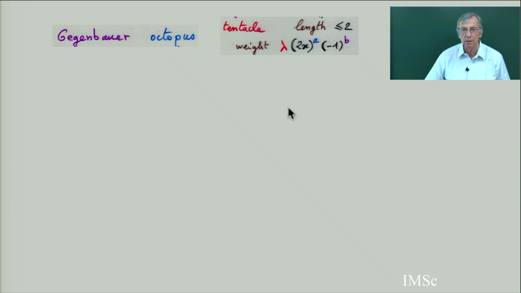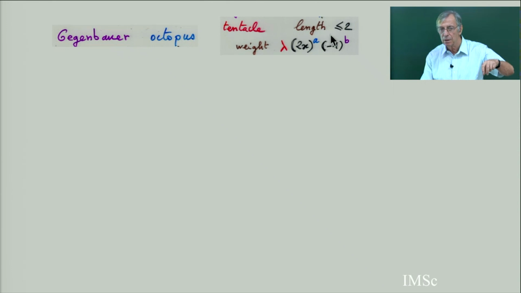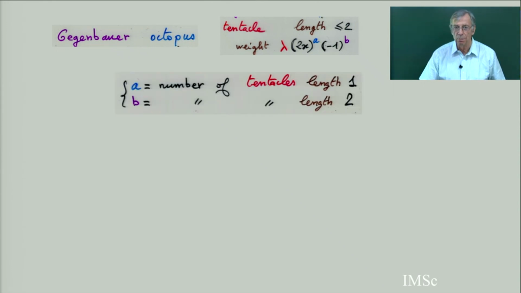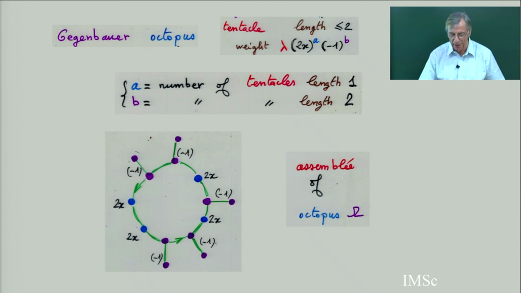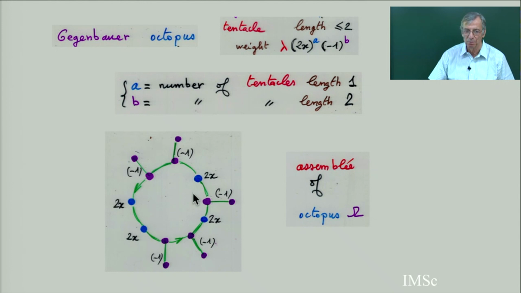And so the weight is going to be lambda, 2x power the number of tentacles of length 1, and b power the number of tentacles of length 2, with minus power b. In the paper of François Bergeron I read this night, he put +1, but I think it should be -1. So here is a Gegenbauer octopus. And Gegenbauer polynomials are interpreted by assemblies of Gegenbauer octopuses.